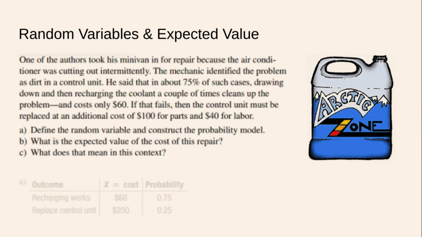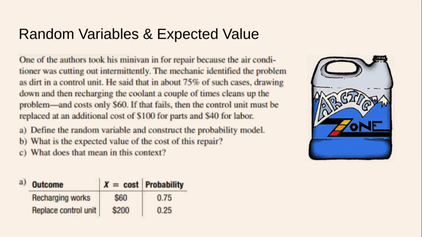Here we go. So here is our probability model. We have two different outcomes. We have the chance that the recharging works and the chance that it doesn't, and we need to replace the control unit. $60 for the recharging, and $200 for the recharging that didn't work, plus $100 for parts and $40 for labor. The recharging is going to work 75% of the time, and 25% of the time replacing the control unit is going to be what's best.